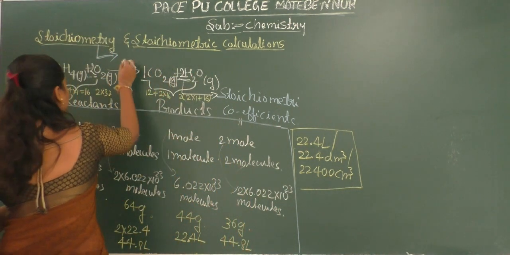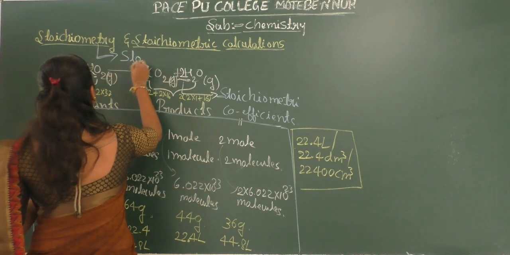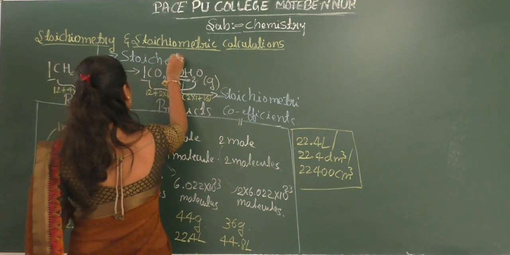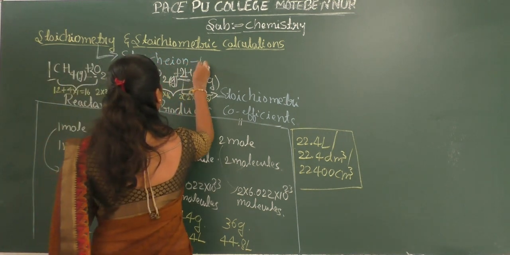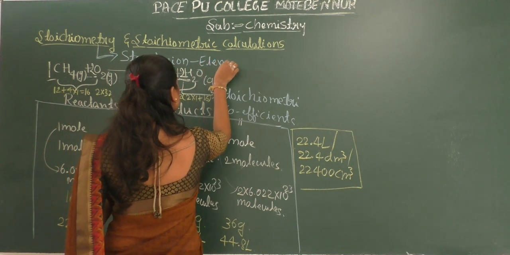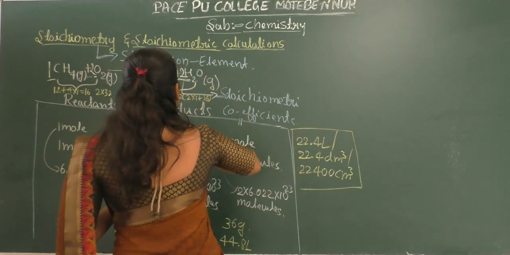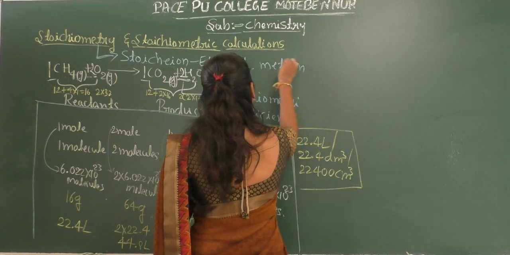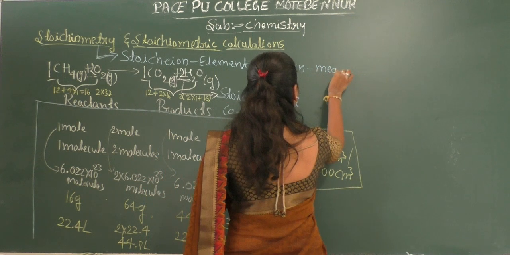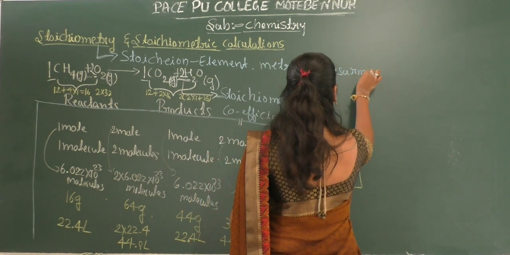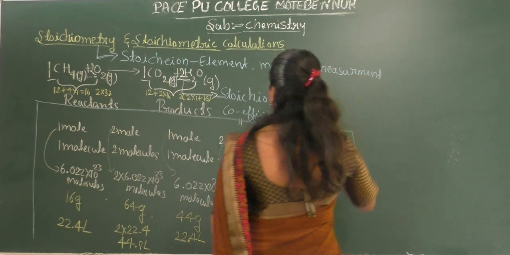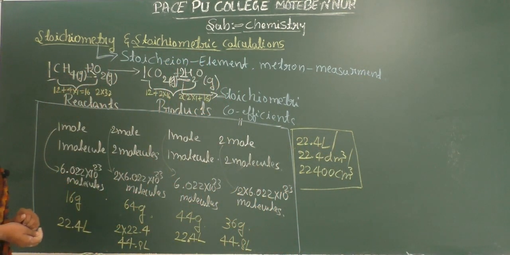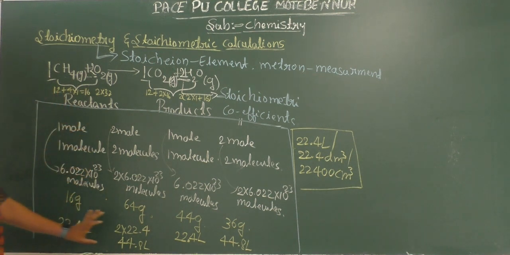The first one is stoichion, which means element. Next, metron, which means measurement. So it is derived from two Greek words, stoichion and metron. Okay, I hope you understood about this one.